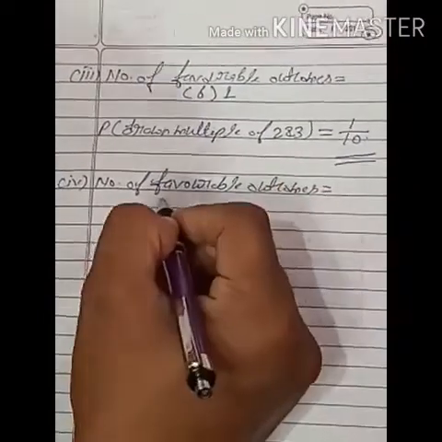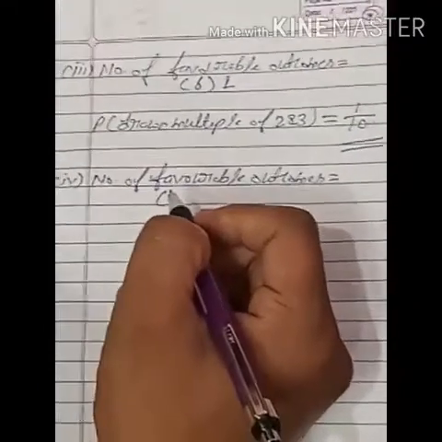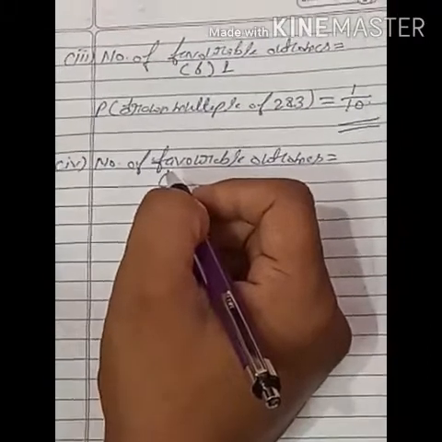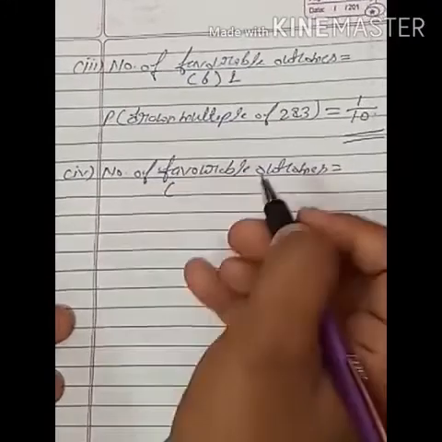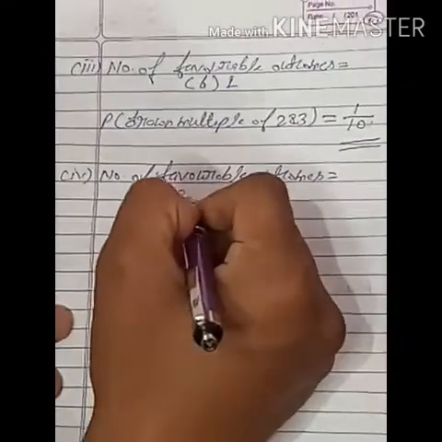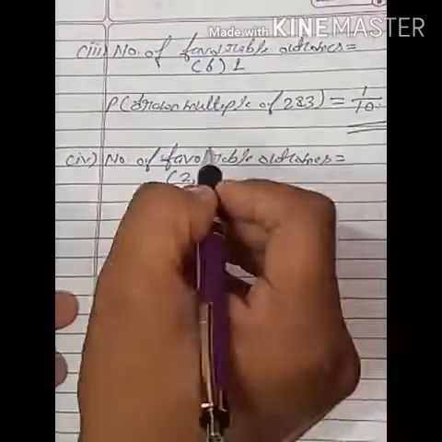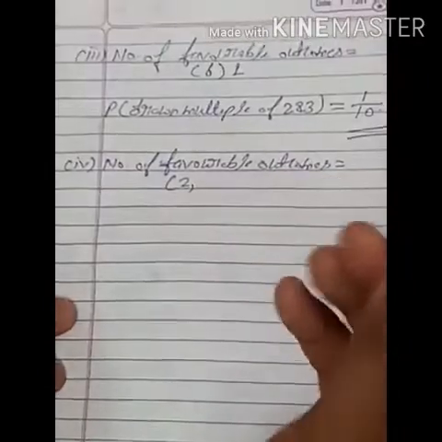Students, see how we will take the number of favorable outcomes. 1 is not a multiple of 2, so we will not take 1. 2 is a multiple of 2 but not 3, so we will take 2 because "or" is written there. 2 or 3. So the number which is a multiple of either 2 or 3, we will take that number.